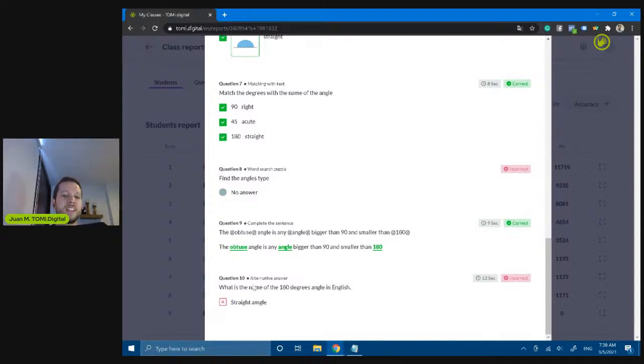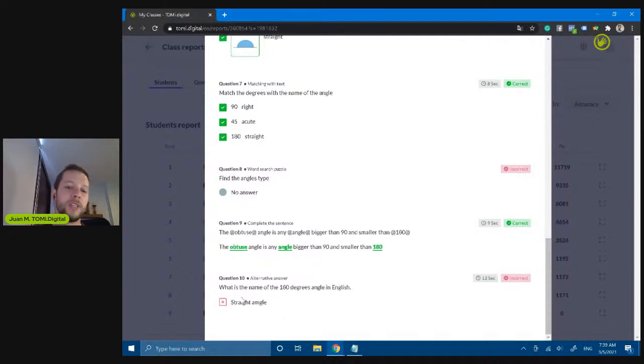Look at this. This is very important. What you answered, Amal, was a straight angle. So the error was that you added angle after straight. As a teacher, I included only the option straight in my test, not straight angle.